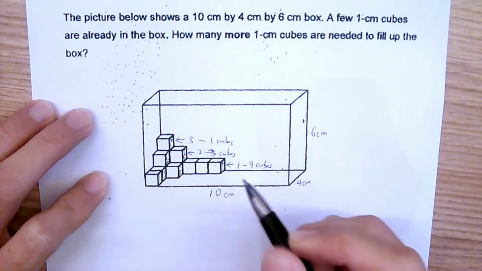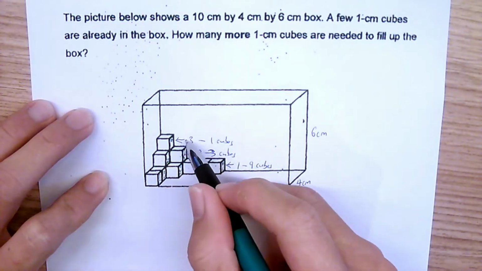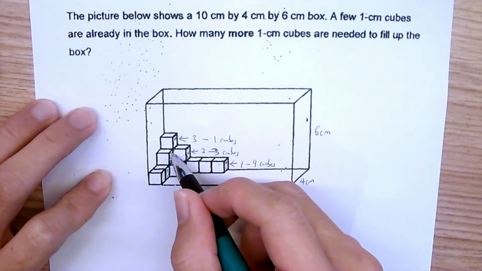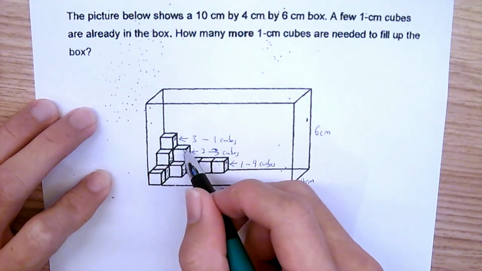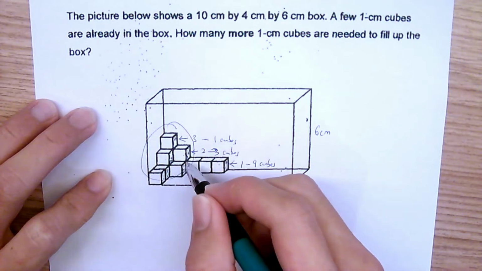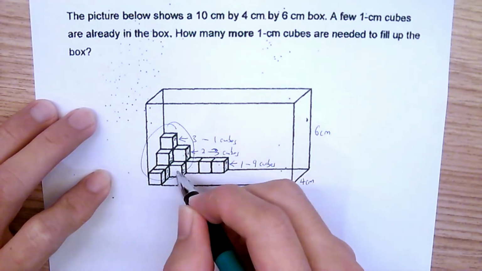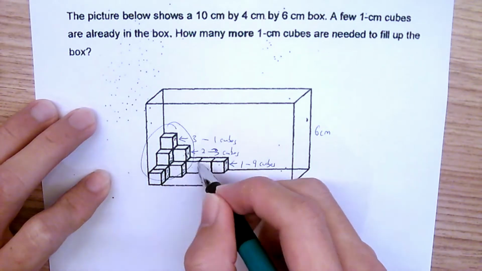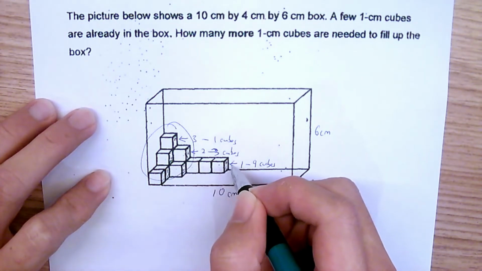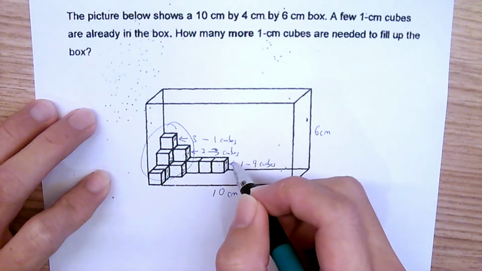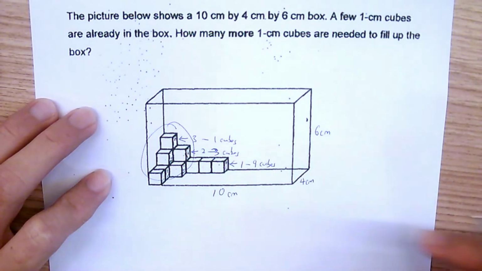As you're counting your cubes, why do I want to separate into level 1, level 2, level 3? It's because a lot of students, when you start counting, just start counting 1, 2, 3, 4, 5, 6, whatever. But over here is quite a complicated mess. Whatever is too complicated, what's the strategy? The strategy is to cut it up into different levels. Once you cut it up into different levels, you're going to be a lot more accurate as you try to count the number of cubes inside. So use my method for this one, it's going to be quite helpful for you.